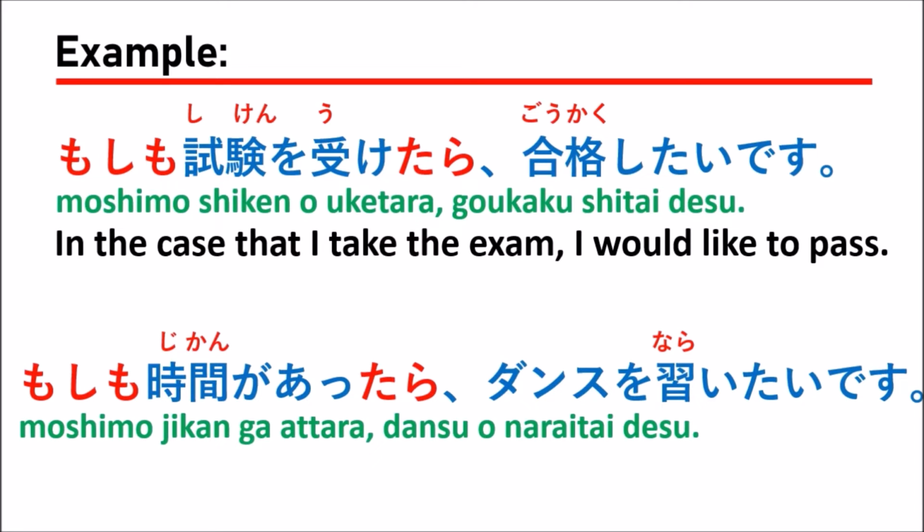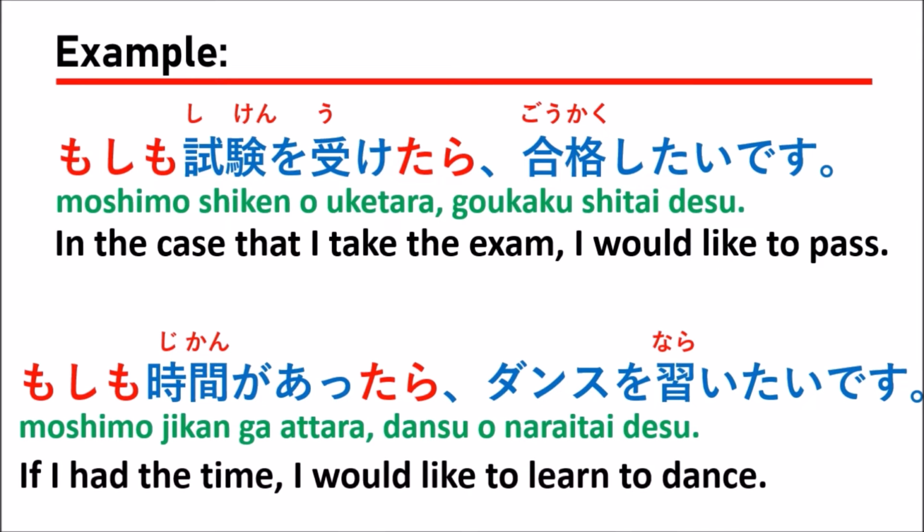The second example, moshimo jikan ga attara dansu o naraitai desu. Moshimo jikan ga attara dansu o naraitai desu, which means if I had the time, I would like to learn to dance. If I had the time, I would like to learn to dance.